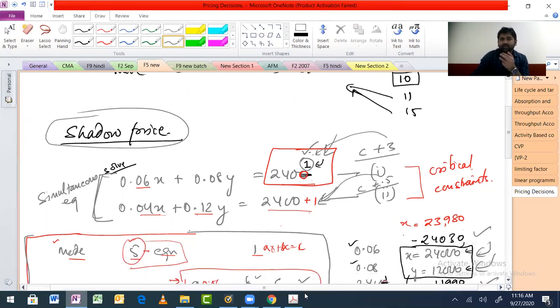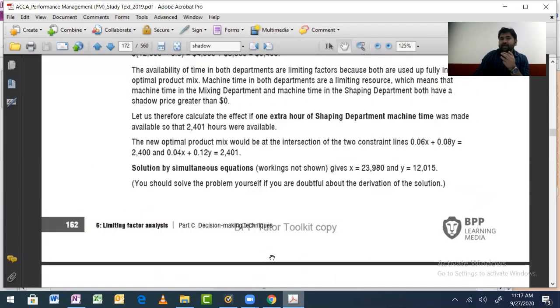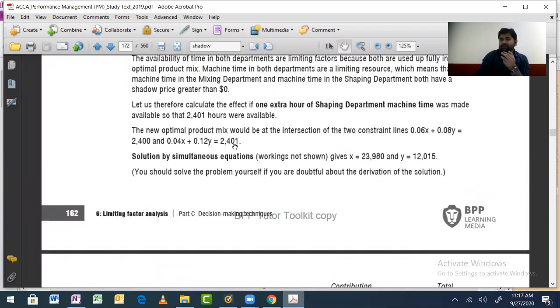Okay, see, this is what it is. Then they have added one extra hour here, and the solution by simultaneous equation working is not shown. So they are also doing the same thing; you go home and do the working. How you are going to solve the simultaneous equation is your choice.